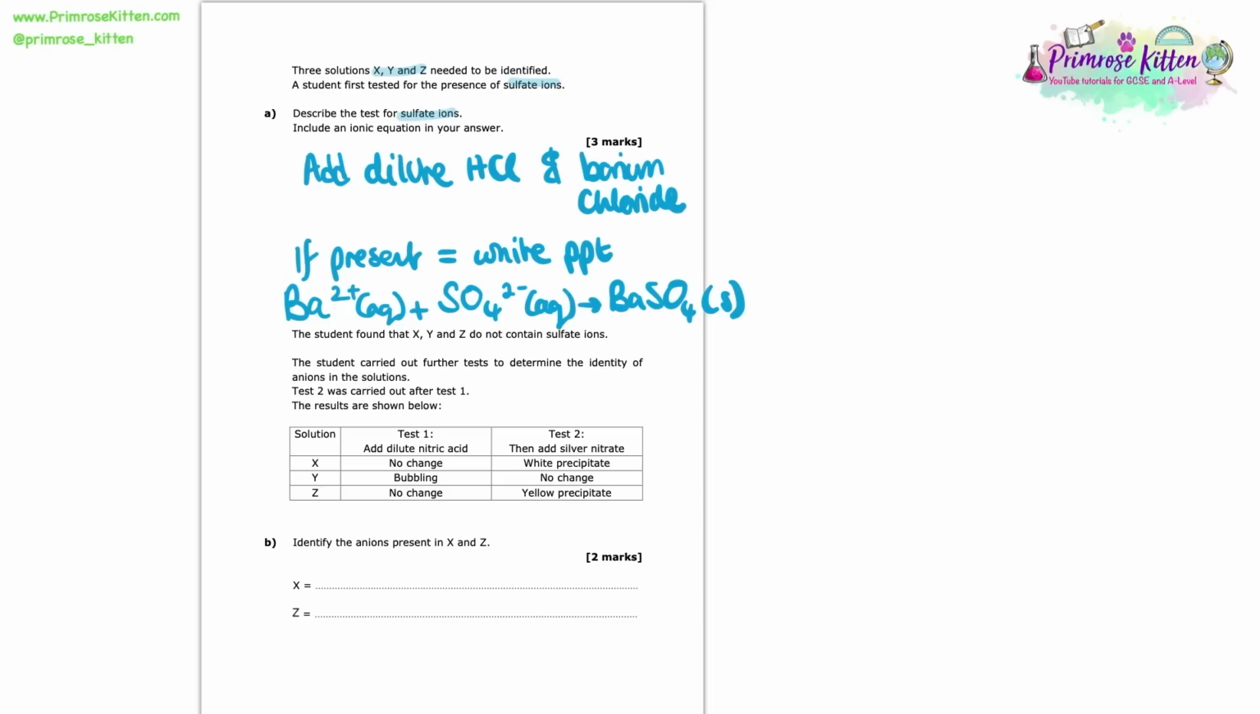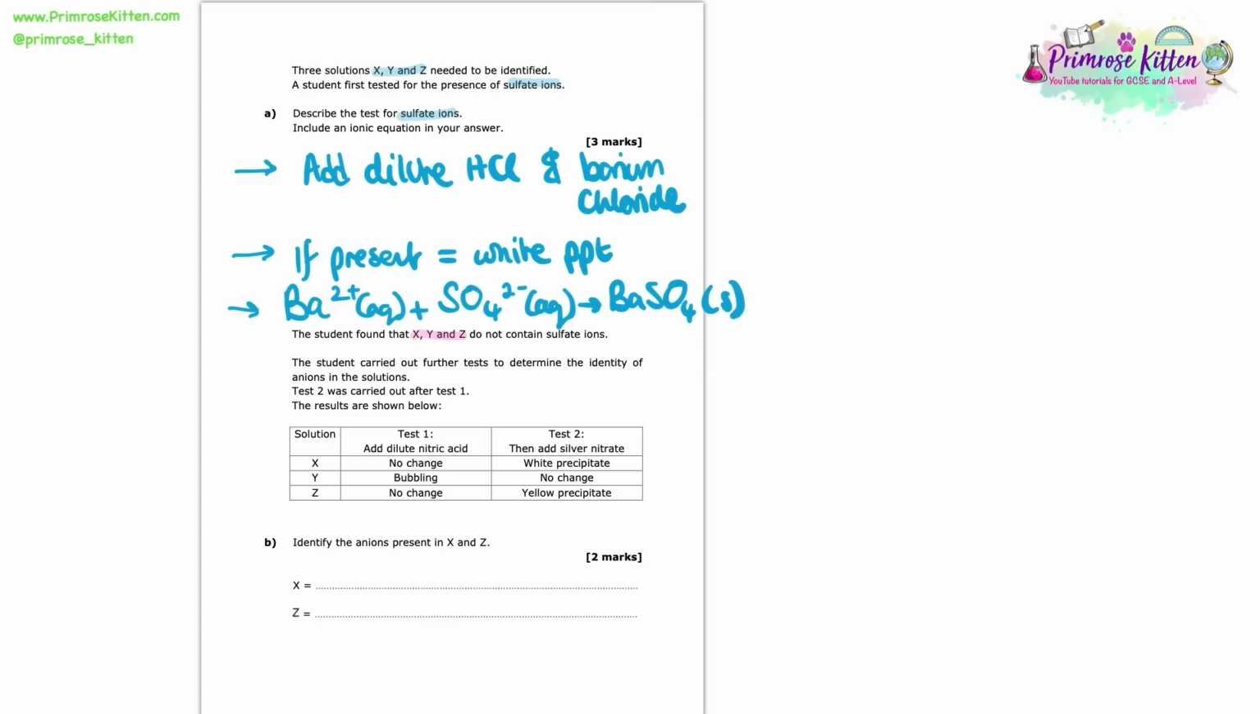You'll get 1 mark for stating the test, so adding dilute HCl and barium chloride. The 2nd mark for the positive test of a white precipitate. And our 3rd mark for our ionic equation. The student found that X, Y, and Z do not contain sulfate ions.